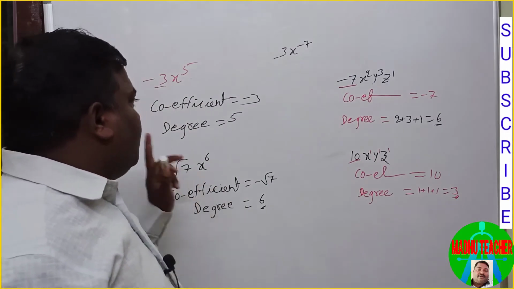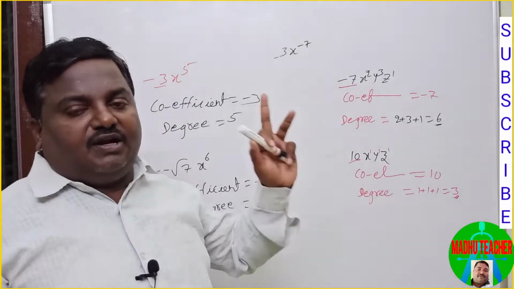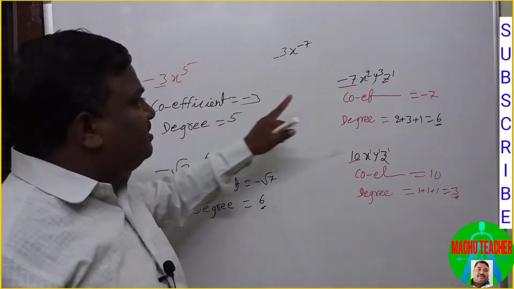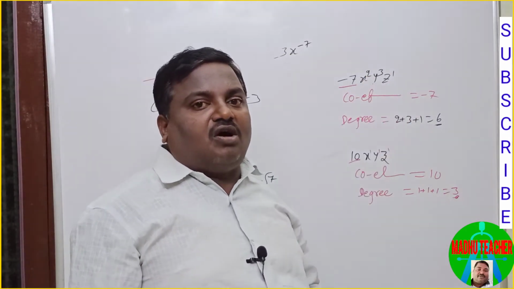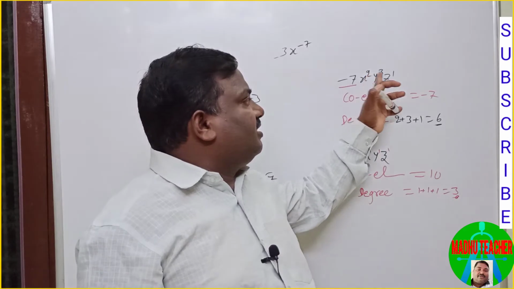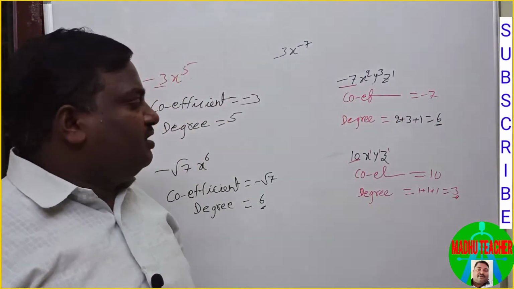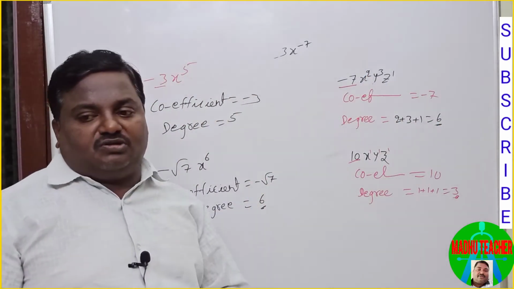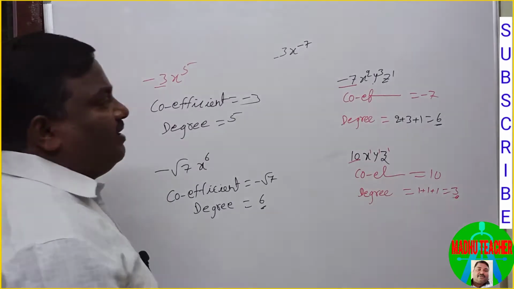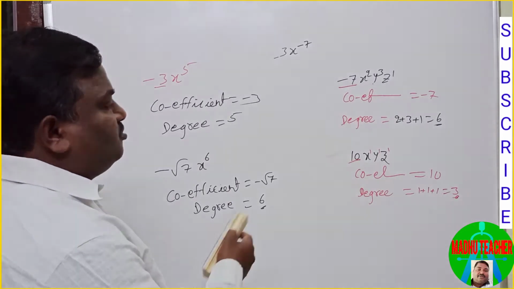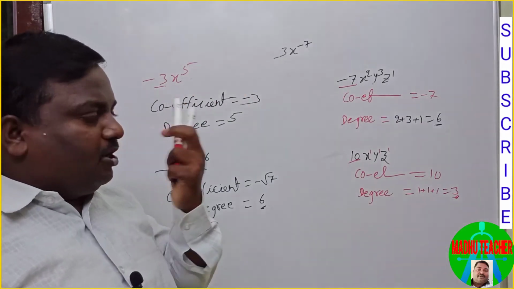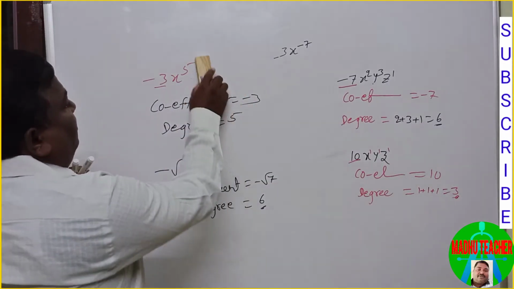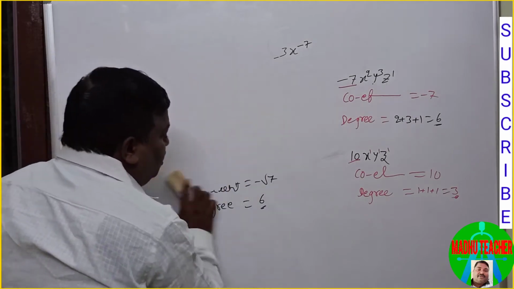Okay, so while writing degrees in this, also add all non-negative exponents. So this is the degree of terms. So then what is the degree of polynomials? Up to now we learned only degree of terms. Now we are going to find the degree of polynomials.